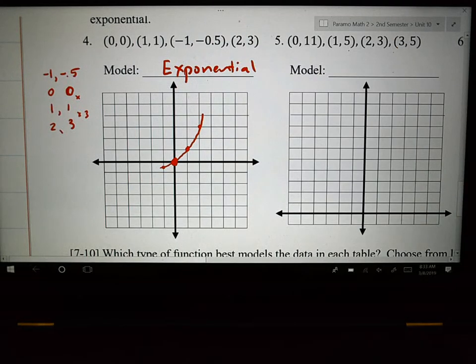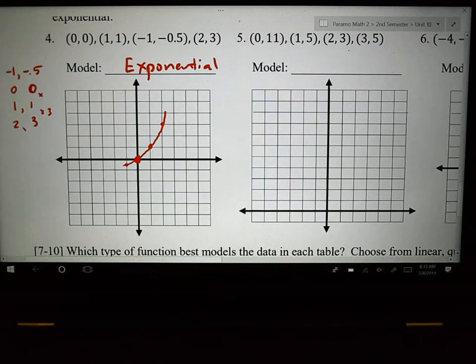Now I'm trying to figure out mathematically how come I wrote exponential. Exponentials are supposed to have a common ratio, right? Why am I not thinking of it? What are we multiplying by? I don't know. I see an exponential graph. Okay. I'm getting distracted. I'm distracting myself.